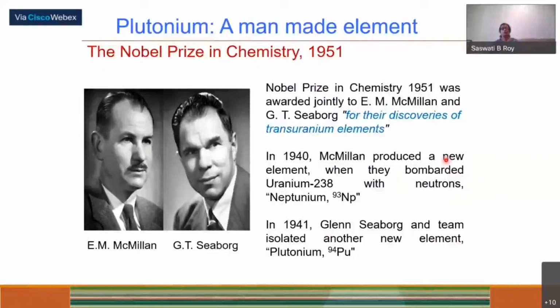So you may know that the 1951 Nobel Prize was given to those two persons, McMillan and Seaborg, for their discovery of the transuranic elements. In 1940, he produced neptunium, and in 1941, Seaborg, plutonium. So this was by chemical processes from the spent fuels.